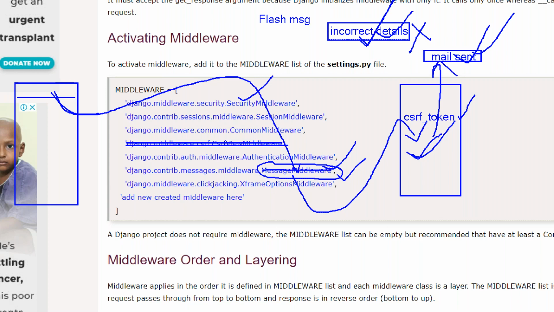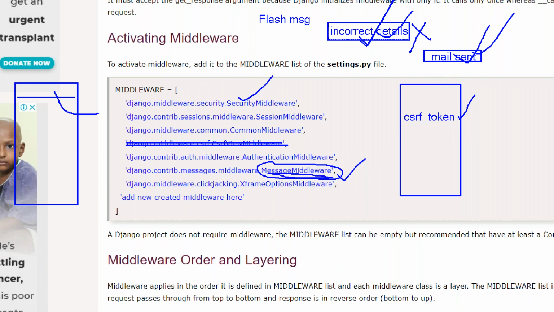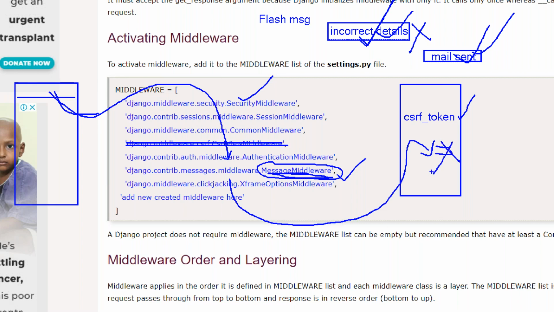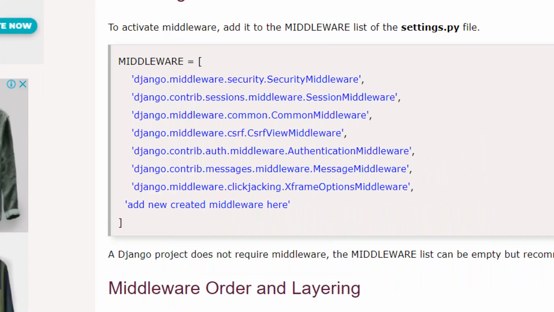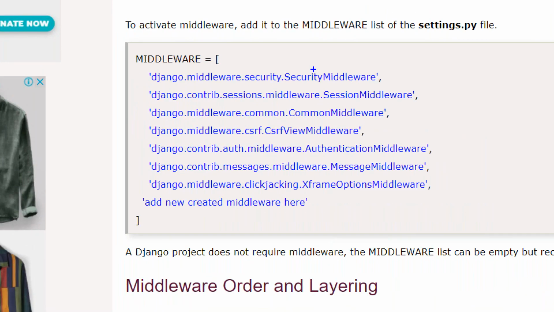Suppose I don't use this middleware here, and the request is coming and executing everything else. But if you use flash messages, it will throw an error. Like that, each middleware has inbuilt functionality which is common for every project.